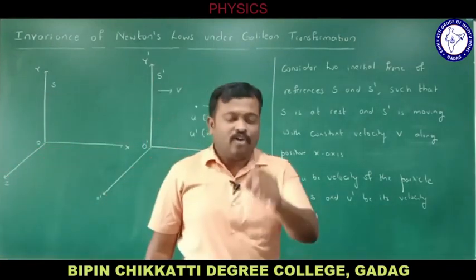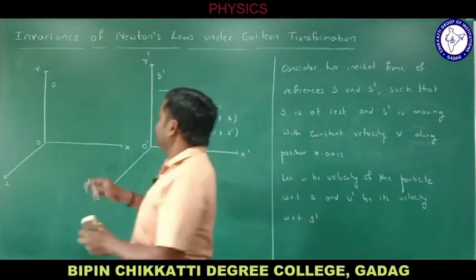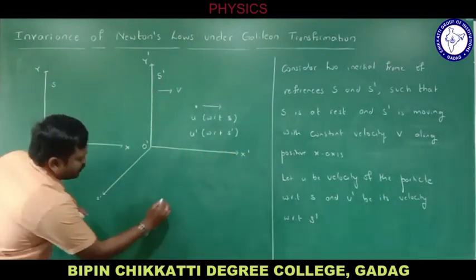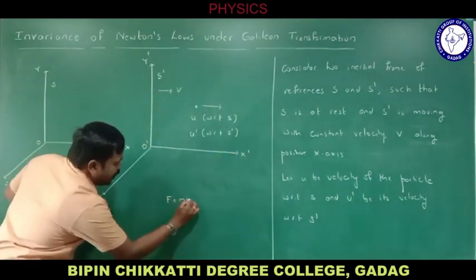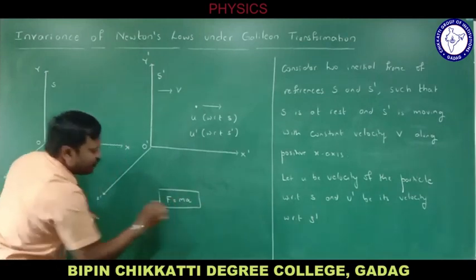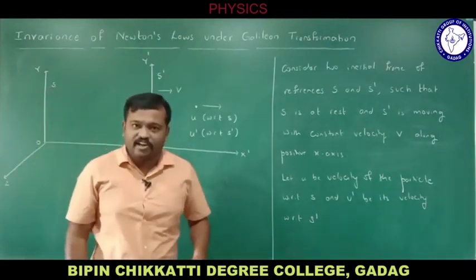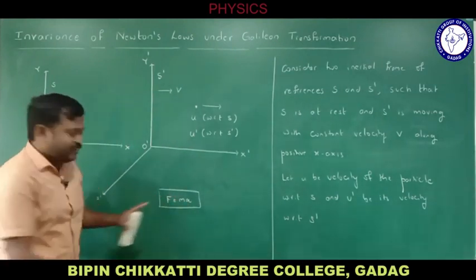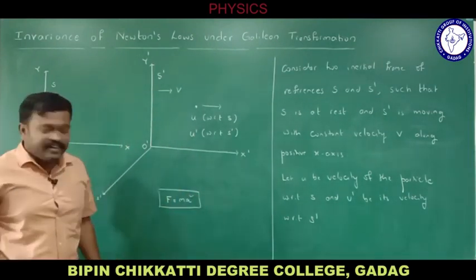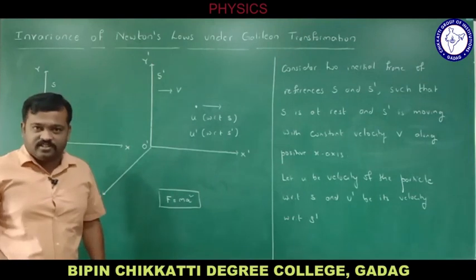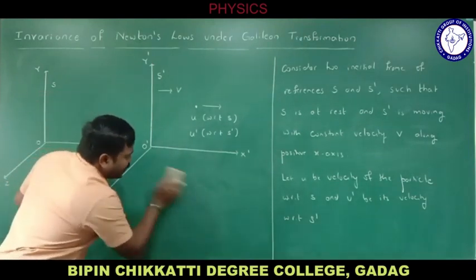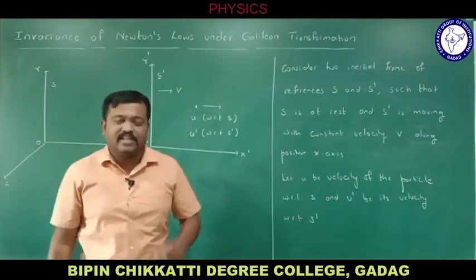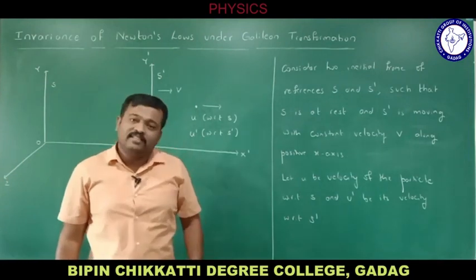Now, in order to prove that F equal to ma is invariant under the Galilean transformation, first we need to prove that a is invariant. First we will prove acceleration is invariant, then I will prove force is invariant. We came to know that velocity is variant. Considering that, let me continue with acceleration.